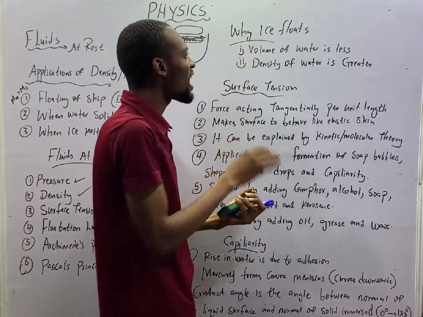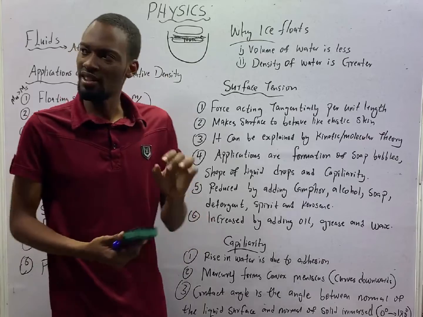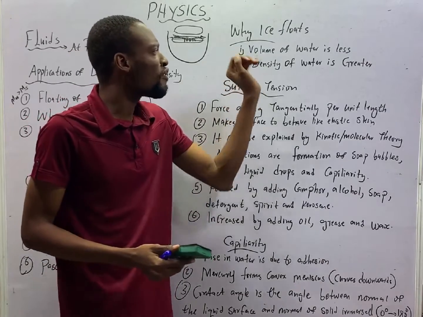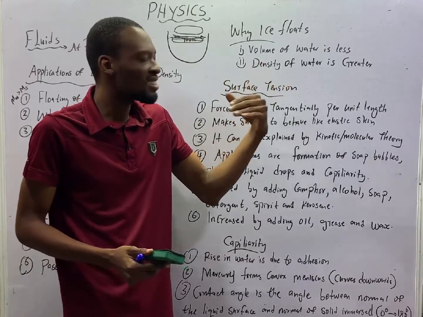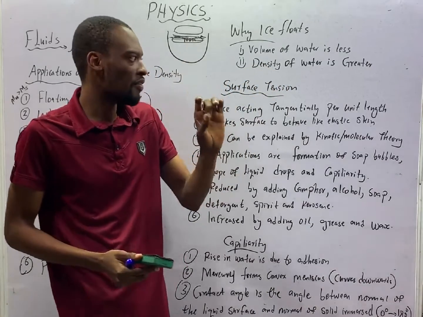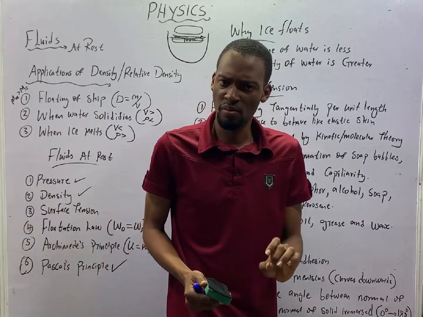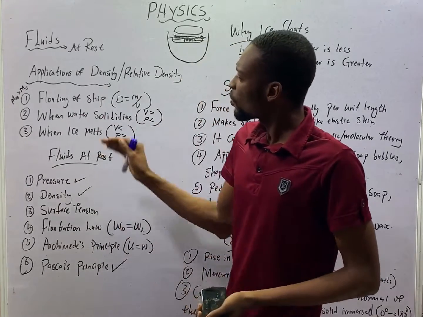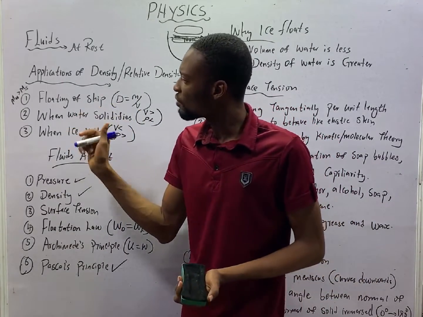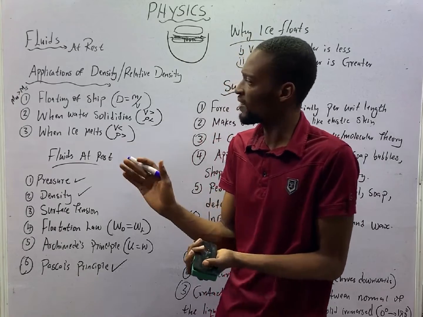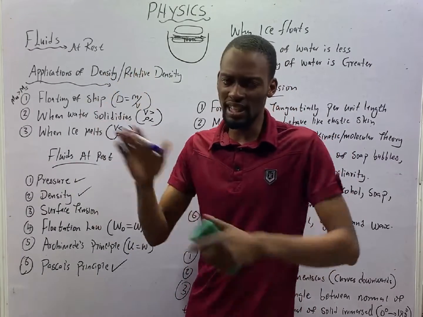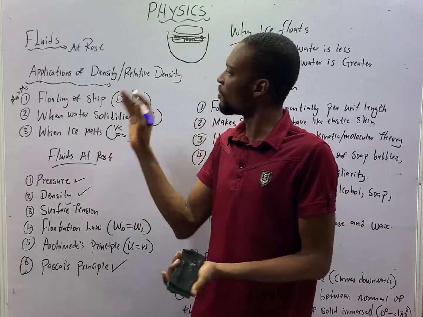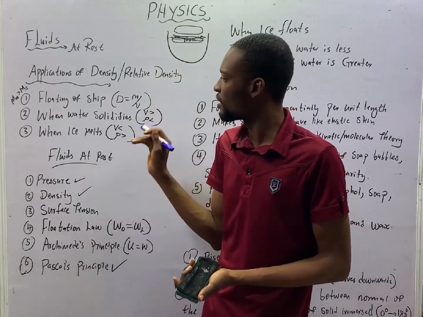So, why does ice float in water? This is because the volume of water is less and the density of water is greater than that of the ice. Now look at something. Ships float because the mass of water is greater than the mass of the ship. The volume of water displaced is more than the volume of the mass of the ship.